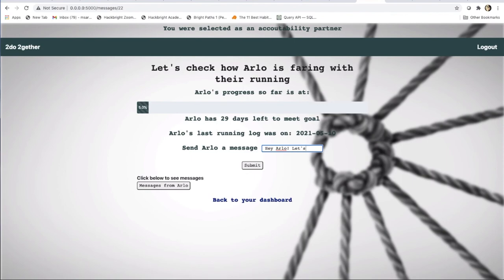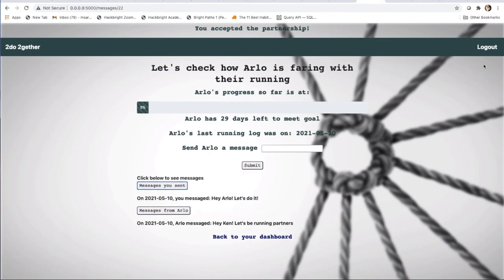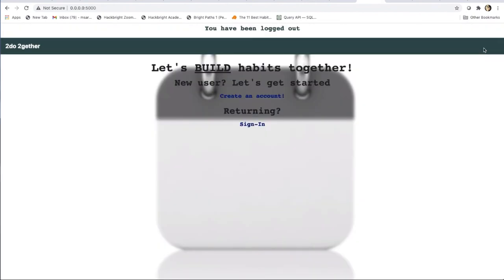Some of the additional things for the next sprint is to add the accept/reject feature, with partners having more than one accountability partner for a habit, and my nice-to-have would be to gamify the app. Thanks to each one of you for your attention, and I will take any questions now.